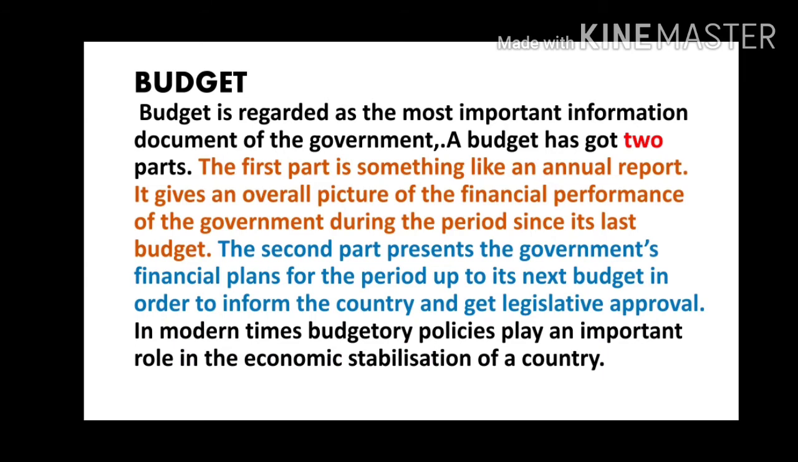A budget has two parts. The first part is something like an annual report. It gives an overall picture of the financial performance of the government during the period since its last budget. The second part presents the government's financial plans for the period up to its next budget in order to inform the country and get legislative approval. In modern times, budgetary policies play an important role in the economic stabilization of a country.